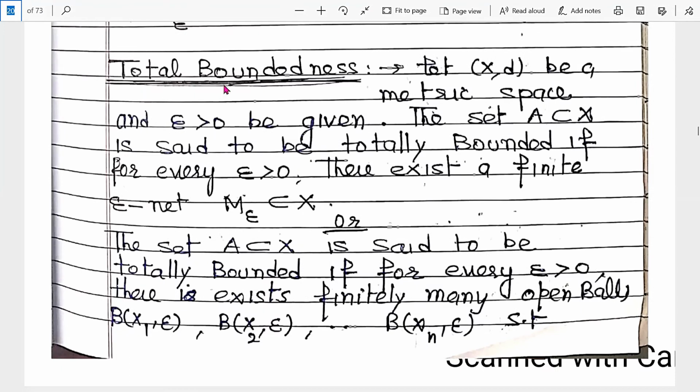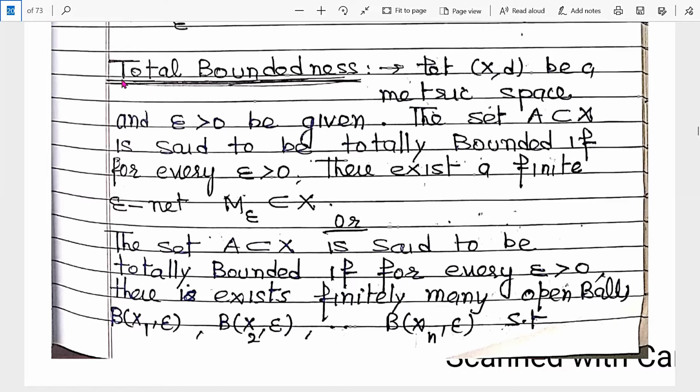Now, this is a very important definition, total boundedness. We already read about compact sets. So what is a compact set? We know that if every open cover of a set has a finite subcover, then it is called a compact set.